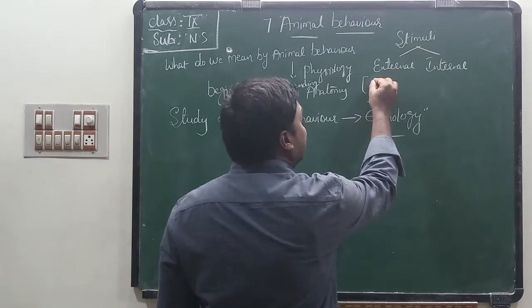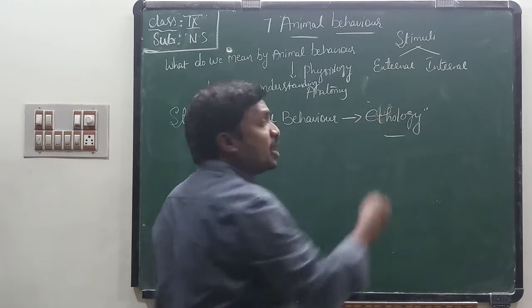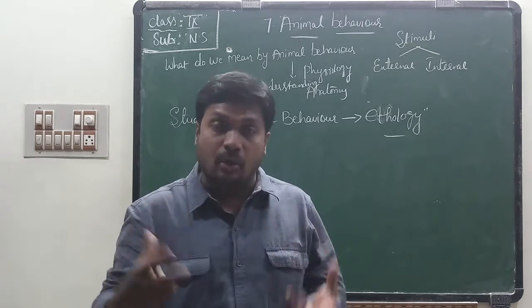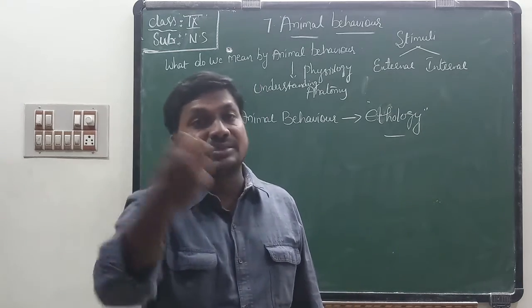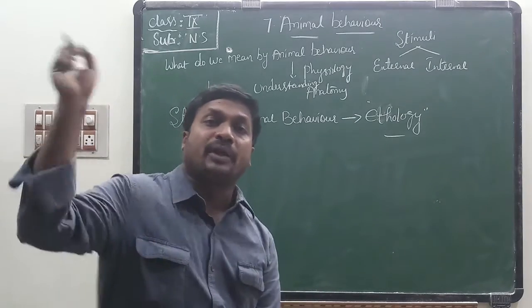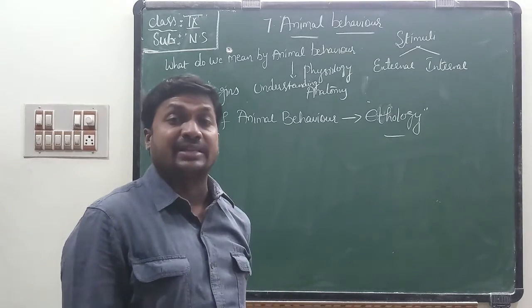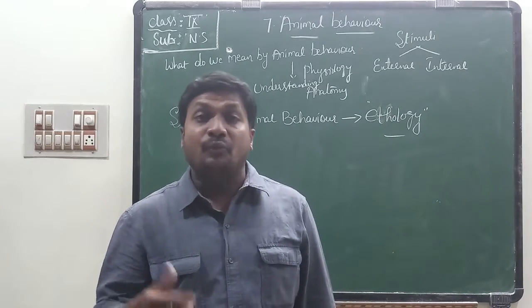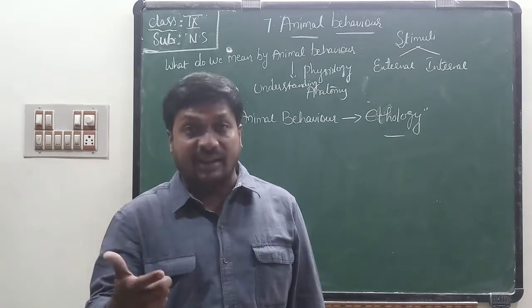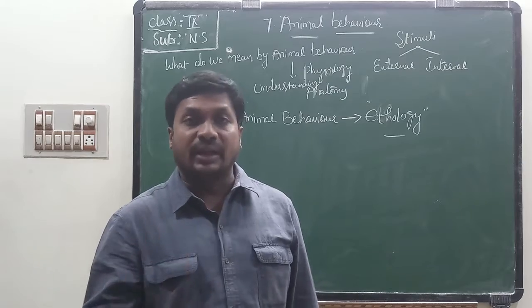For external stimulus, for example, if animals hear sounds and if any predators are approaching them, they move away from that place. That is called external stimuli. And internal stimuli are feeling hungry, feeling fear, feeling threat. All these are called internal stimuli.